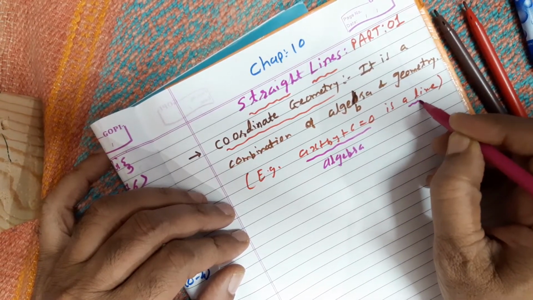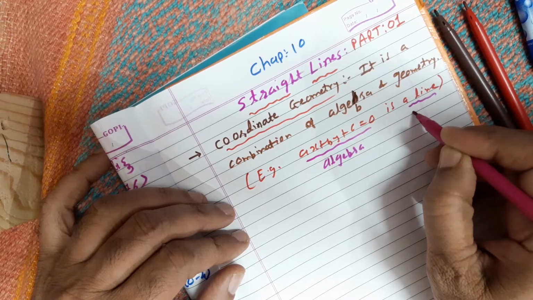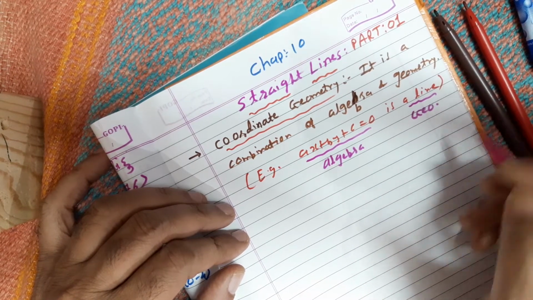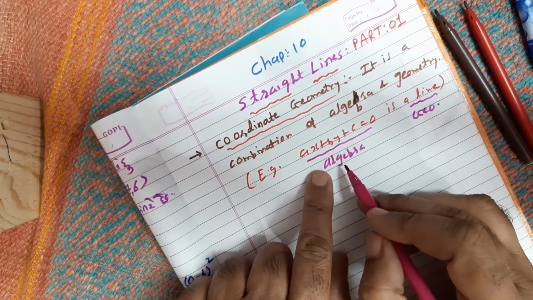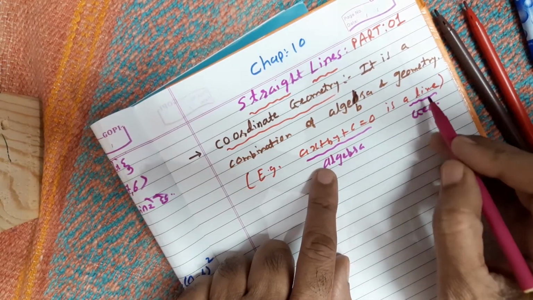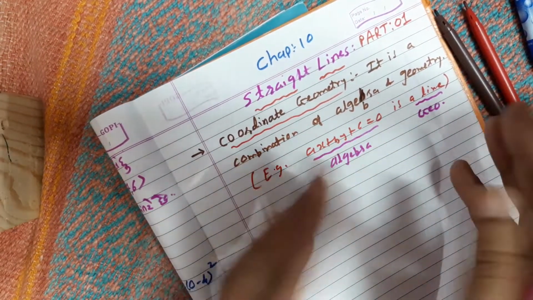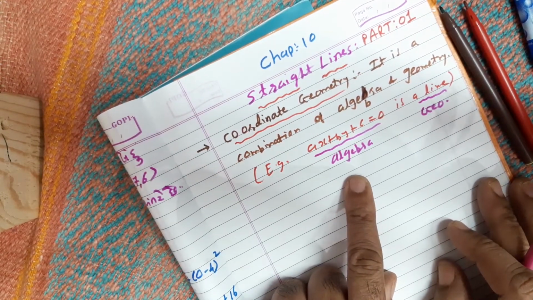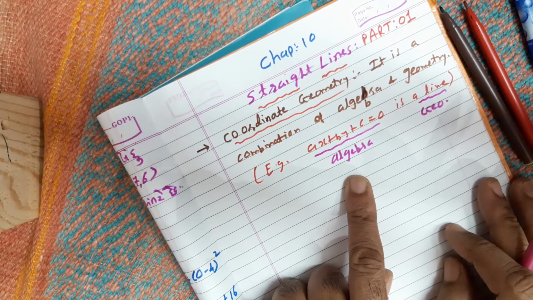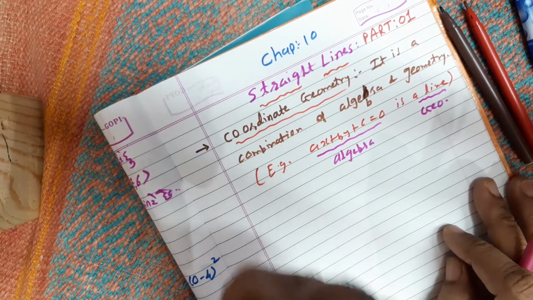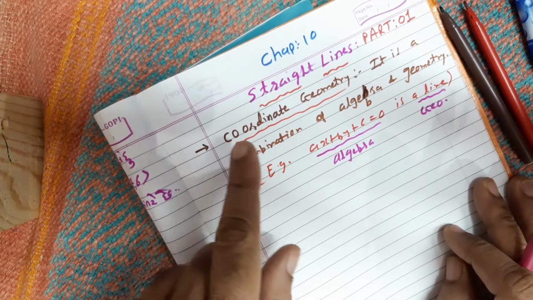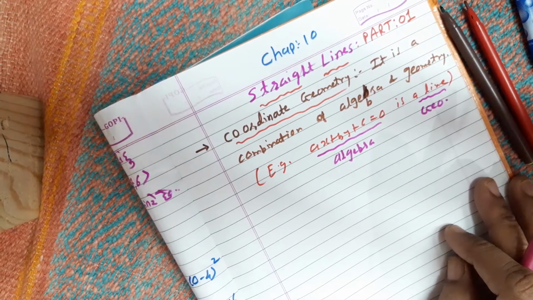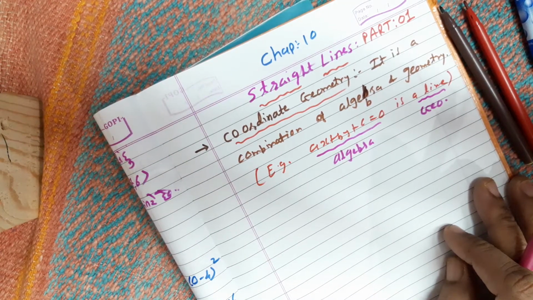And when you say line, line is geometry. So this algebraic equation represents what? A line. So it's a combination. This study was done by many, but the founder or father of this is Rene Descartes, and that is why coordinate geometry is also sometimes known as Cartesian geometry.